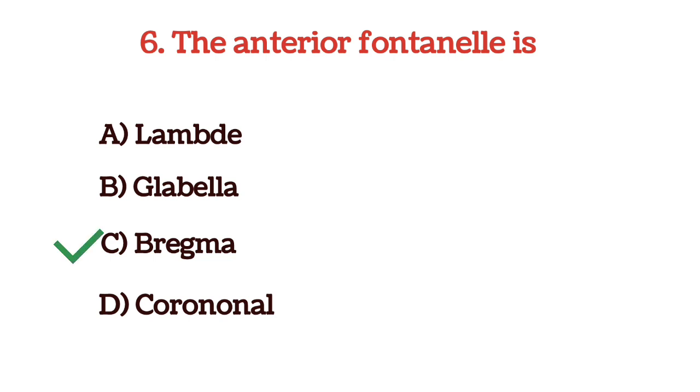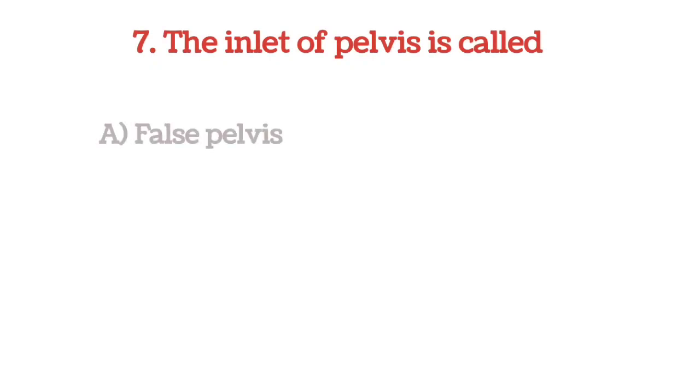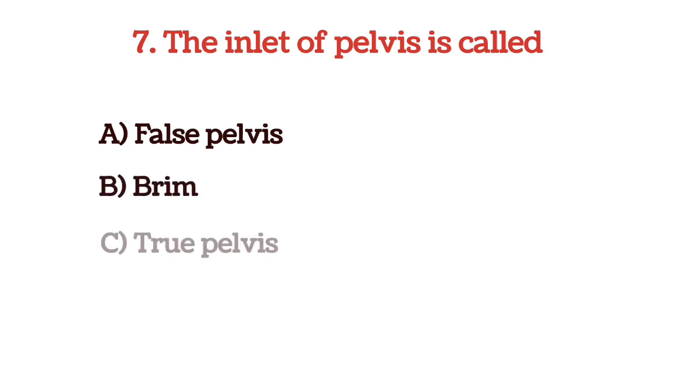And the answer is option C, bregma is called as anterior fontanelle. Next question, the inlet of pelvis is called as, and the options are false pelvis, brim, true pelvis, and grim. And the answer is option B, inlet of pelvis is called brim.